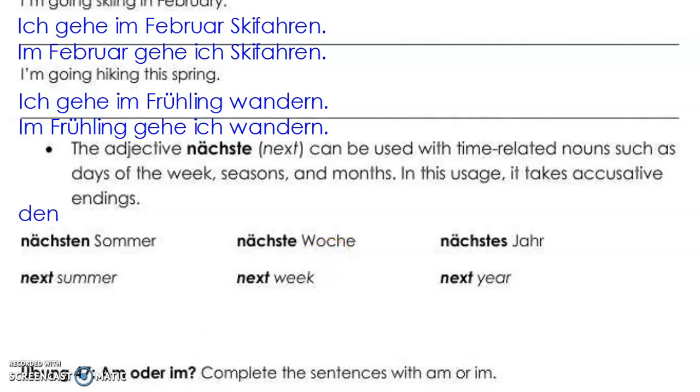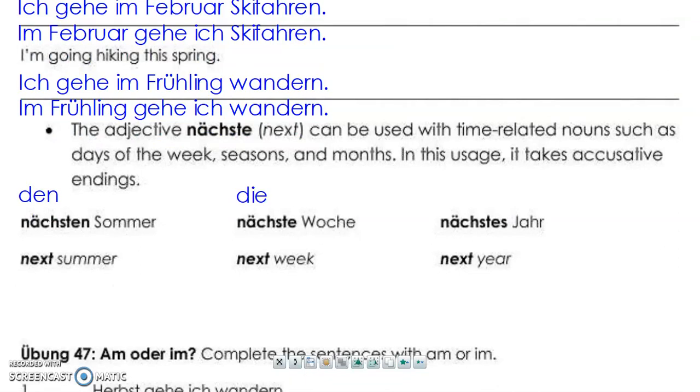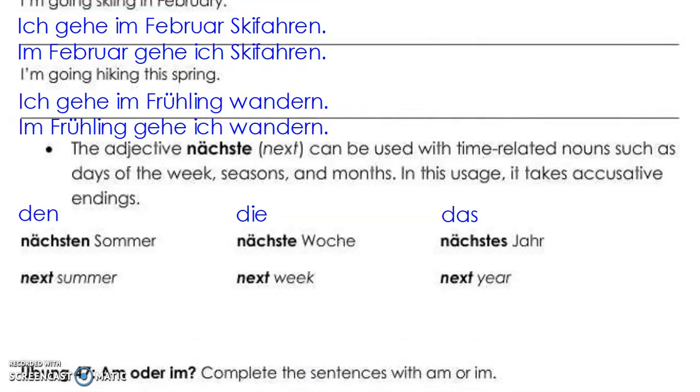And we know that the feminine definite article for the accusative case is die. So the ending on nächst is an e, nächste. If we move on to Jahr, Jahr is neuter. And the neuter definite article for the accusative case is das, so the ending on nächst is an es. Nächstes.